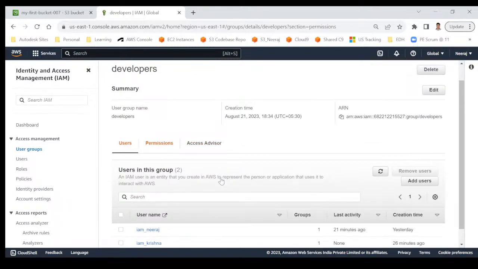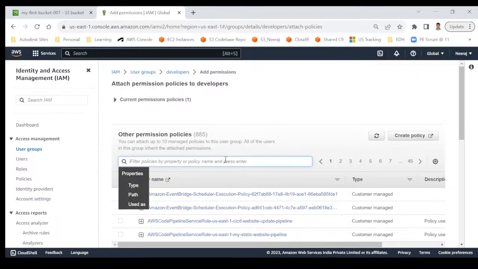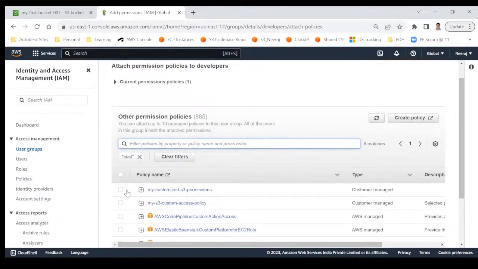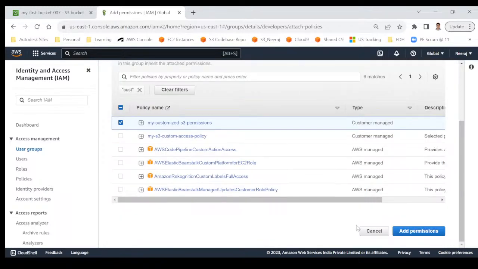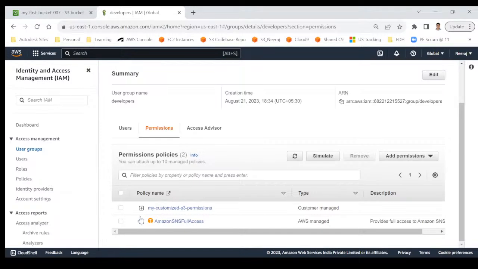So permissions, this group already has SNS full access. I will add one more permission, customized policy. So attach policy and search with that name, what was customized, the first one, my customized S3 permissions, and click on add permissions. That's all. So we created our own customized policy and we have attached it with your group. You can notice one difference. The icon is not here because this is not AWS provided. In the type, the first one is customer managed, second one is AWS managed, and that is the difference.